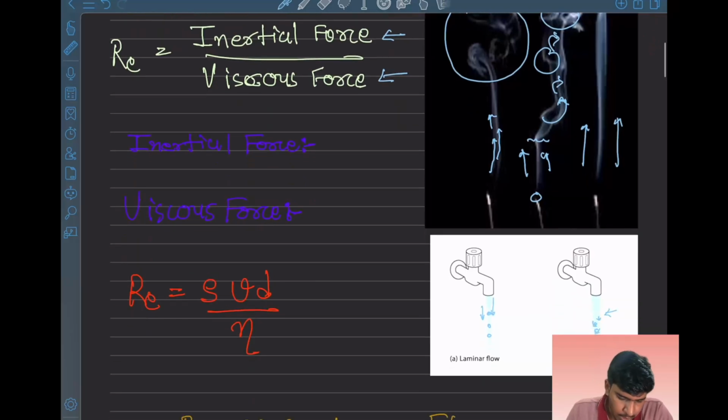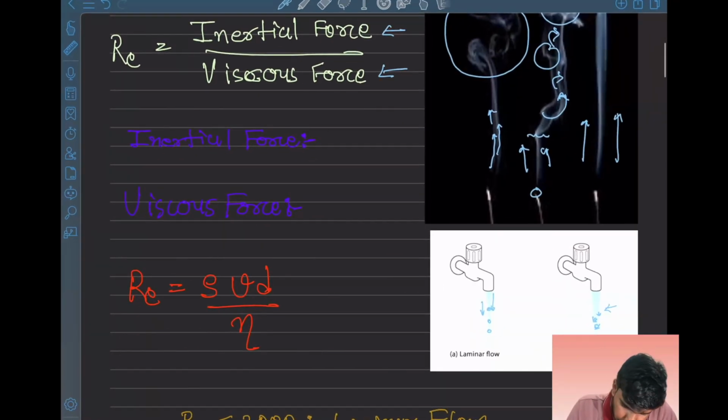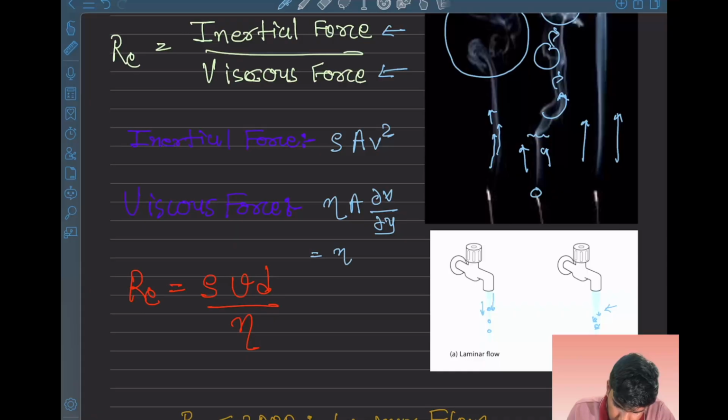Inertial force we can write as rho A v squared, and viscous force we can write as eta A del v by del y. That means eta A v by d, where d is the diameter of the pipe.